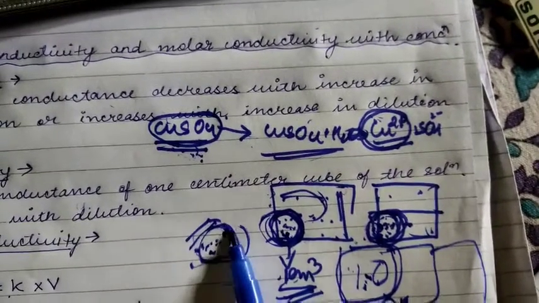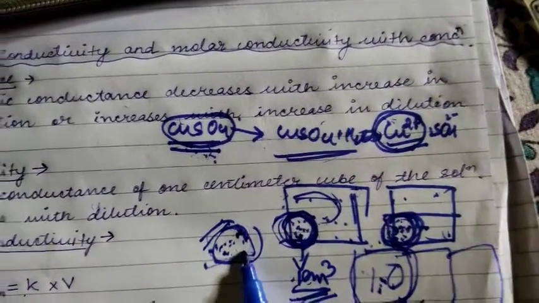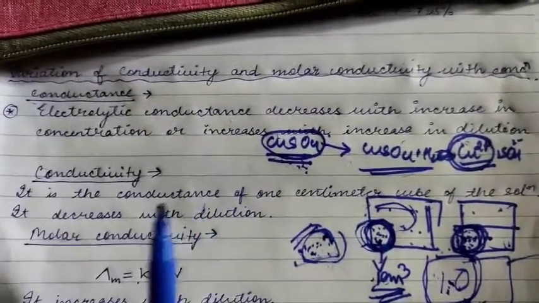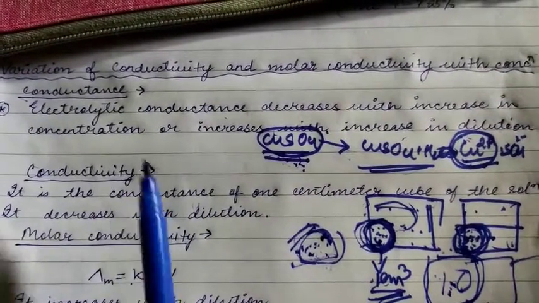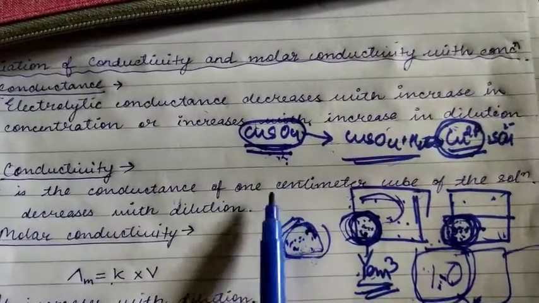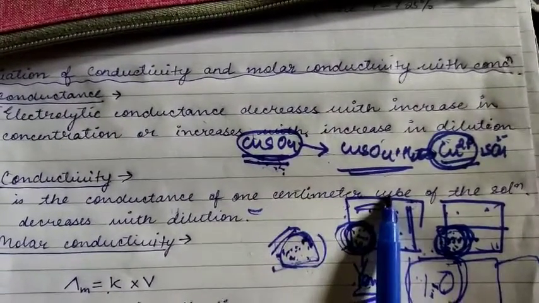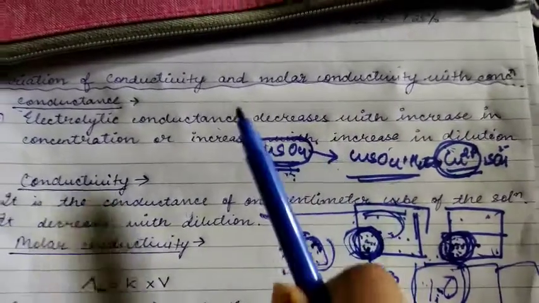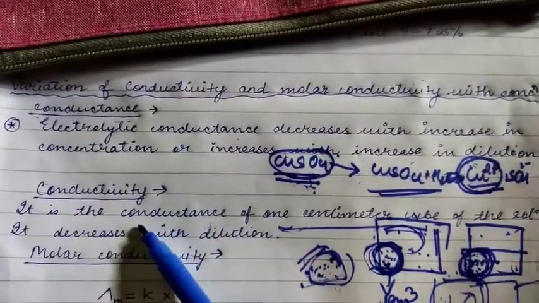In this case, the more ions, the more conductivity, because conductivity totally depends on the number of ions present in 1 centimeter cube. Is it clear? So this is the difference between conductance and conductivity.